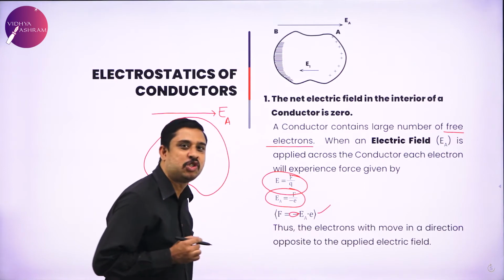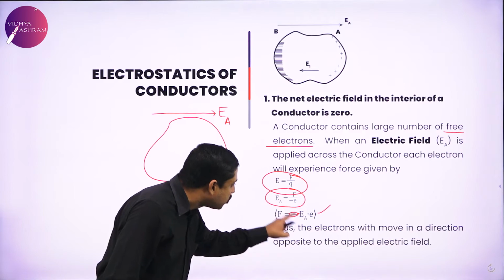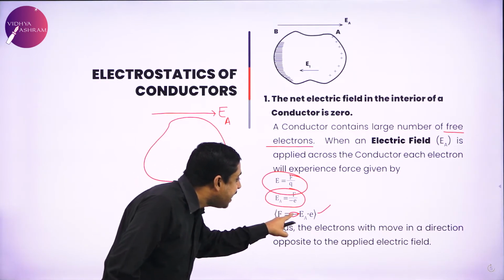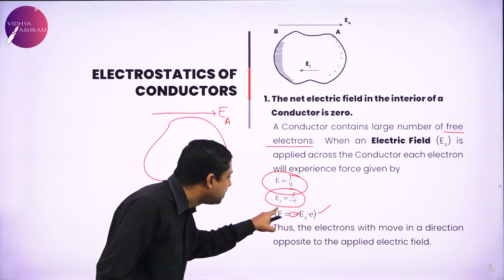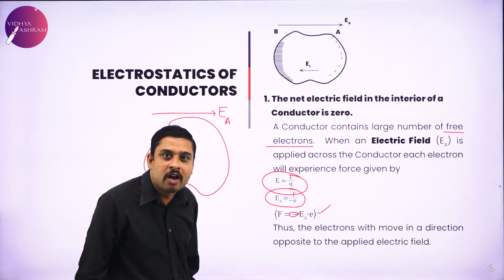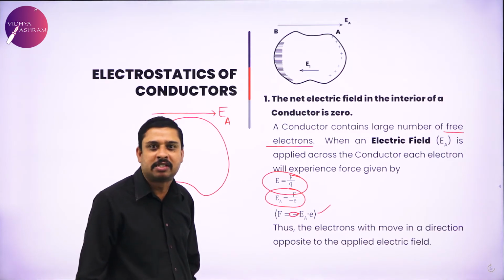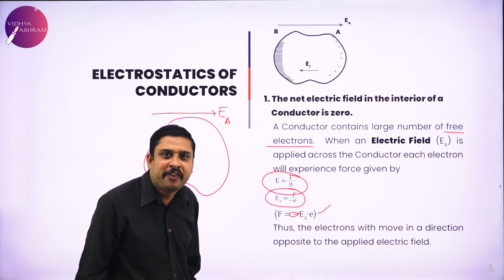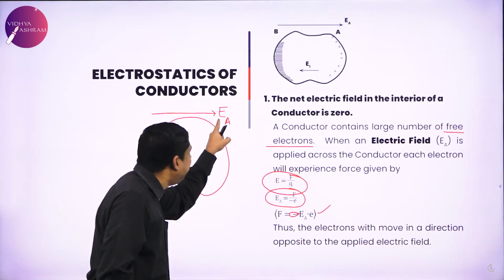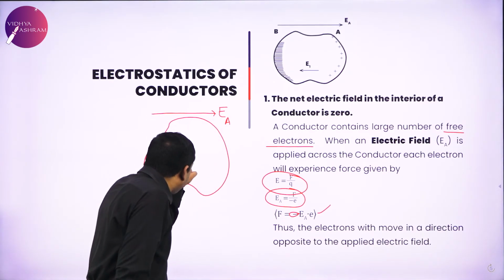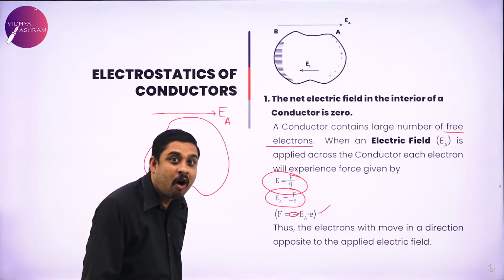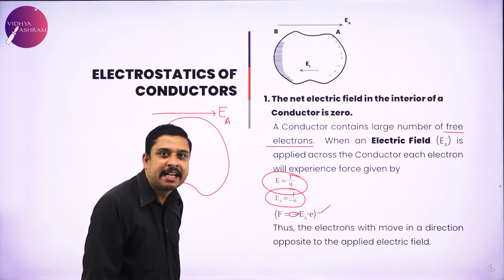So the summary is, the moment this electric field is applied, the free electrons of the conductor experience force opposite to the direction of the electric field.